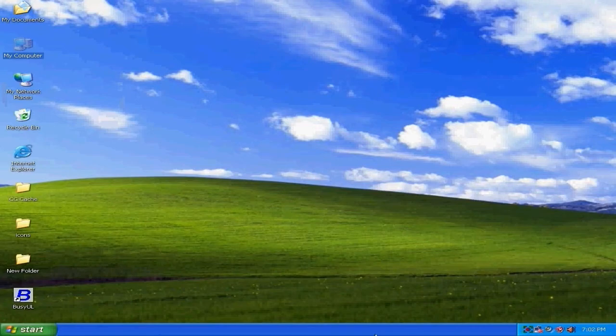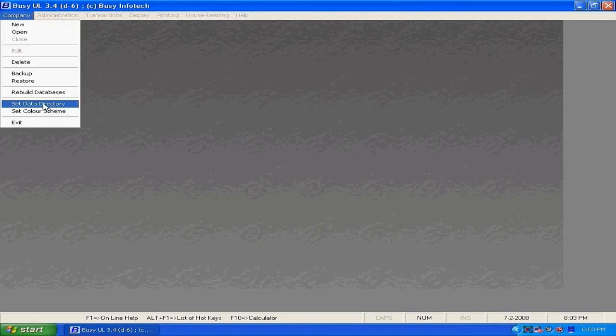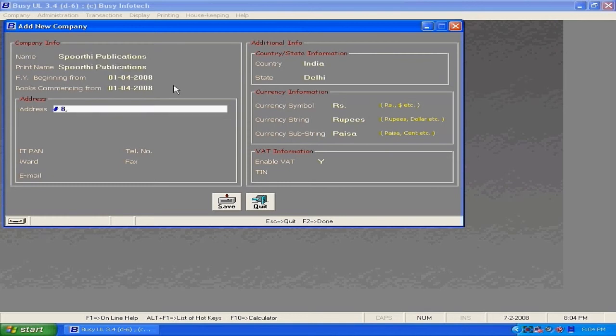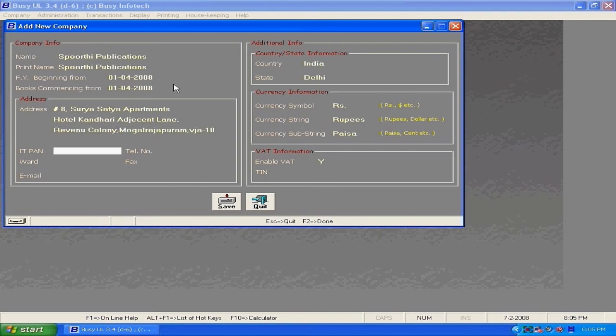Here is the icon on your desktop. Now let us see how BUSY can be used for household purposes. Create your own company with your own name. Fill in all the details: address information, currency information, VAT information. Save it.